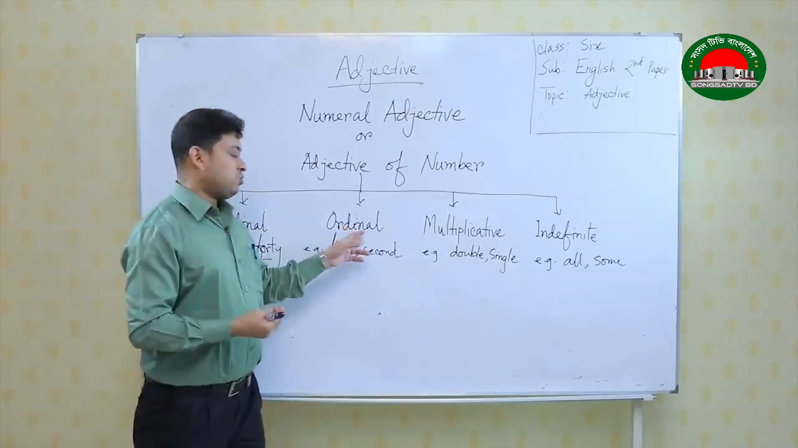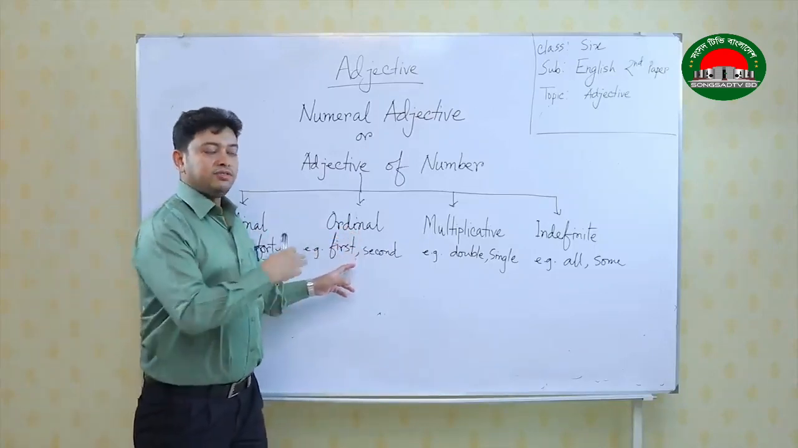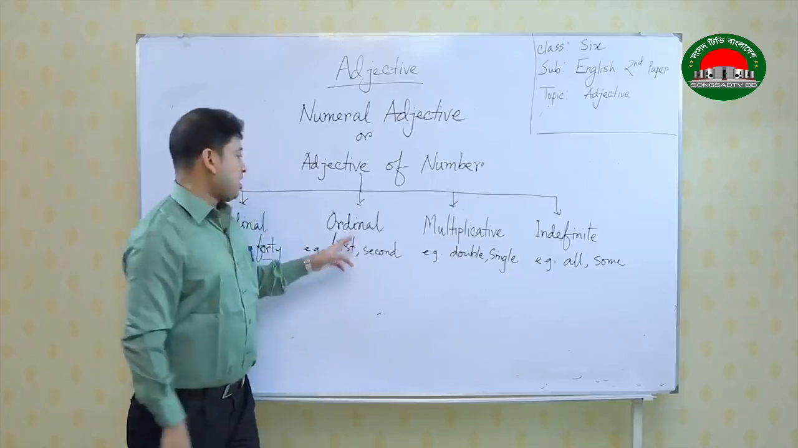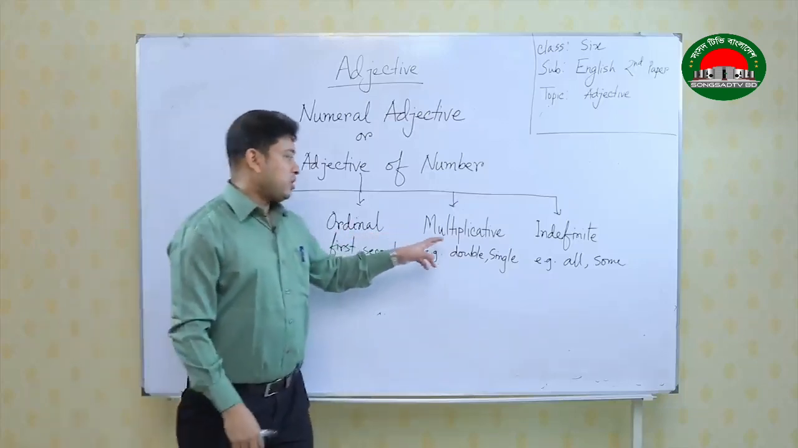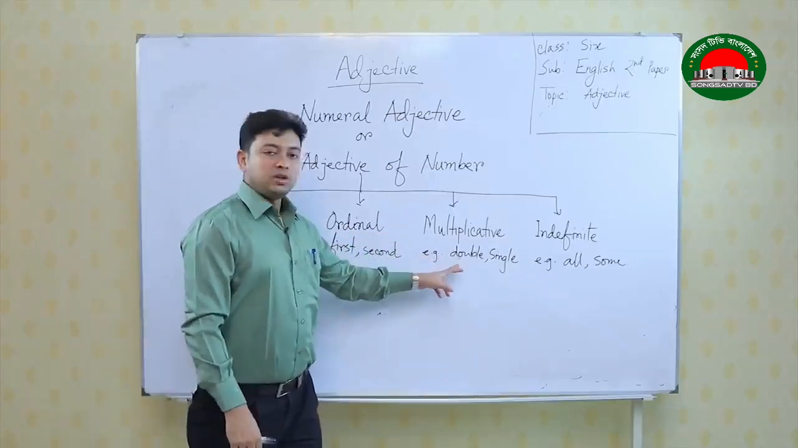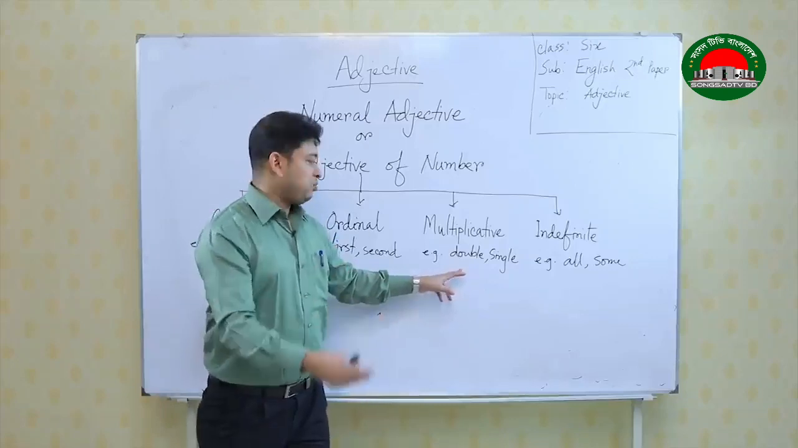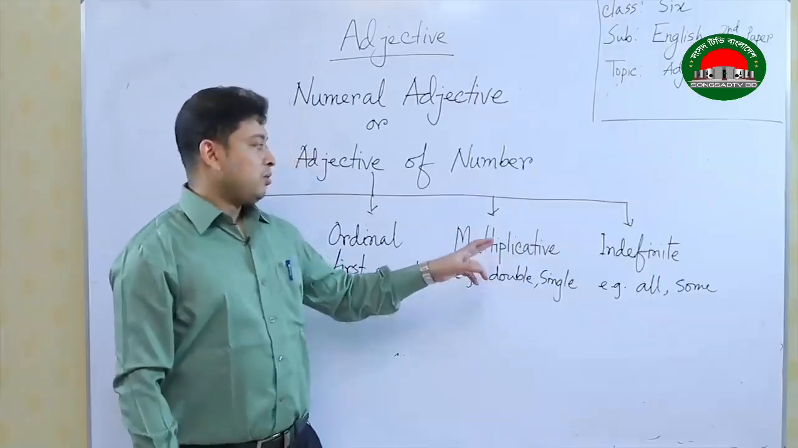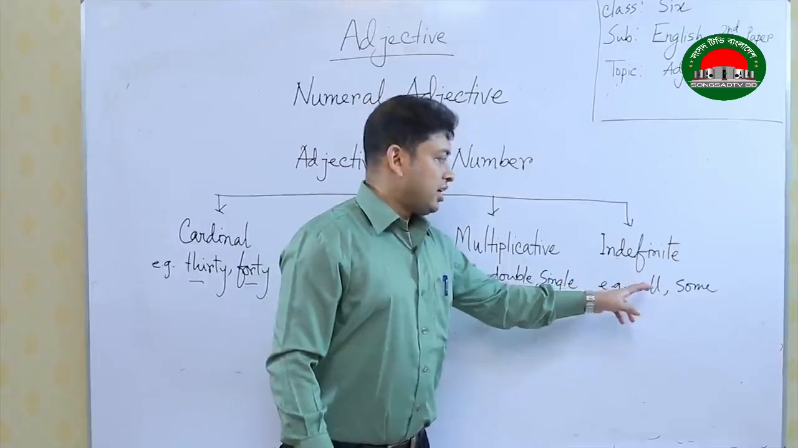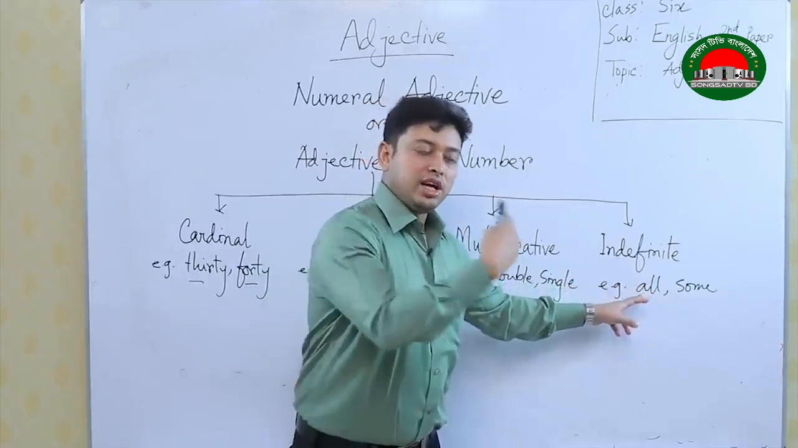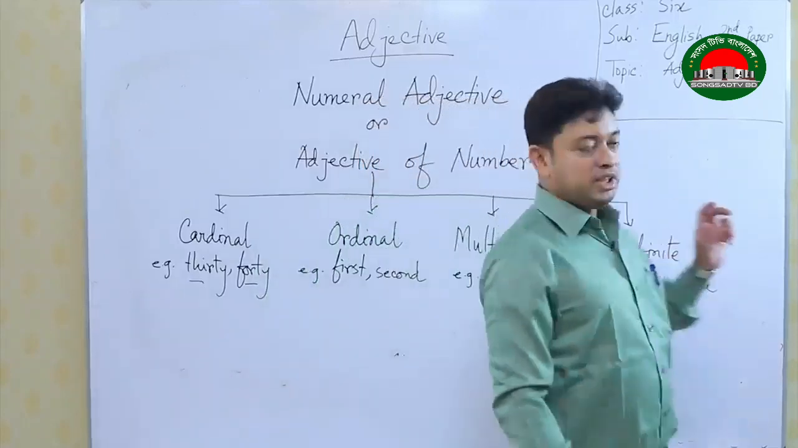Likewise, ordinal, when first is used and if it is qualifying another noun, it becomes ordinal. When we talk about multiplicative, double, when it qualifies another noun, it becomes multiplicative. When it becomes indefinite and all is qualifying another noun, it becomes indefinite numeral.